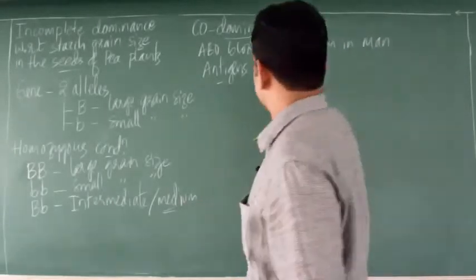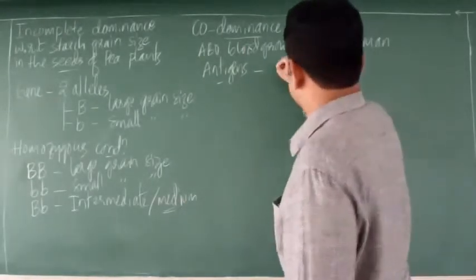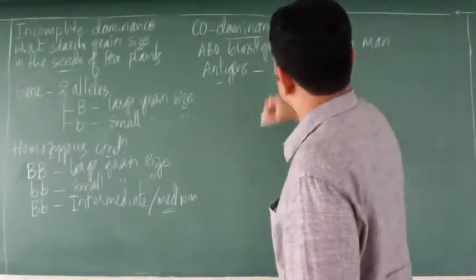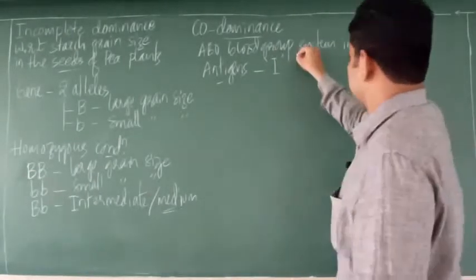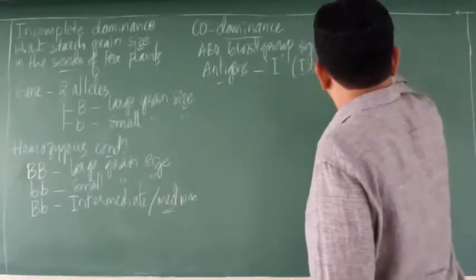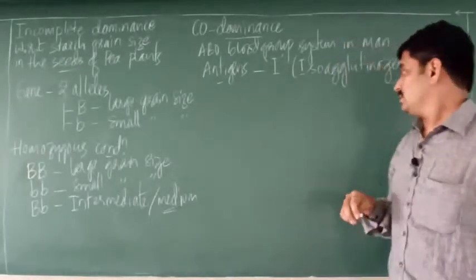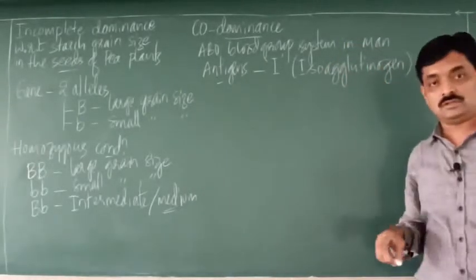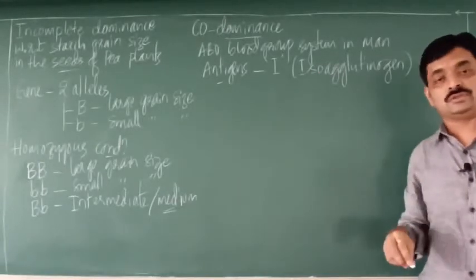So the gene for antigen is denoted as capital I. Here capital I indicates isoagglutinogen, that is antigen.